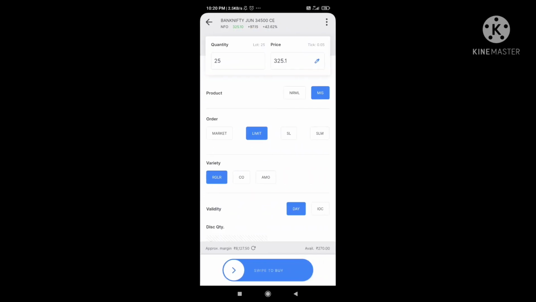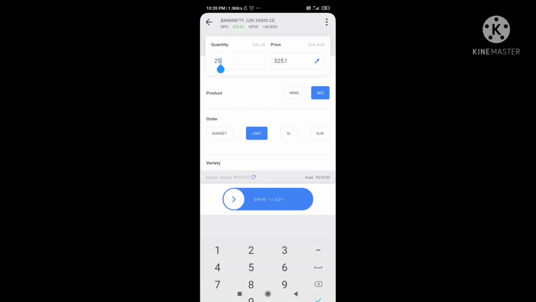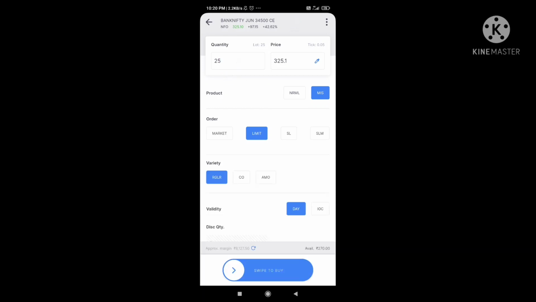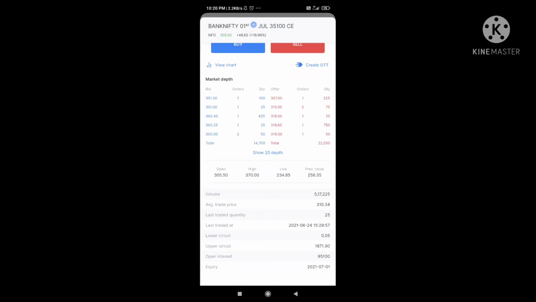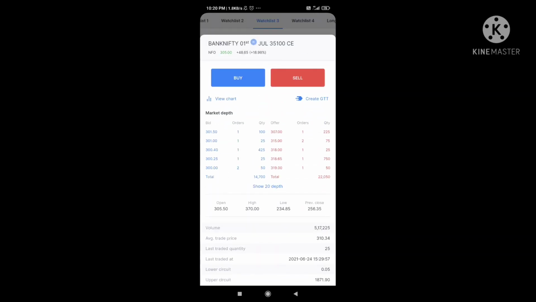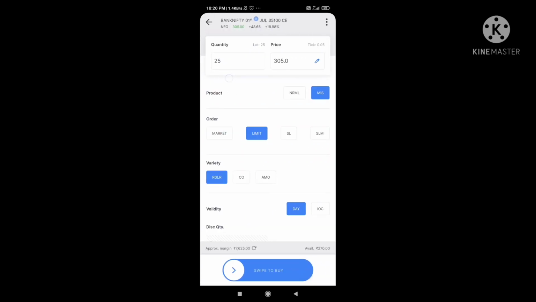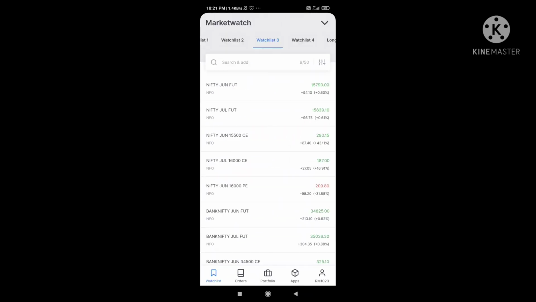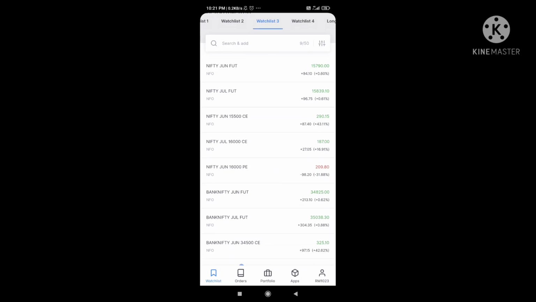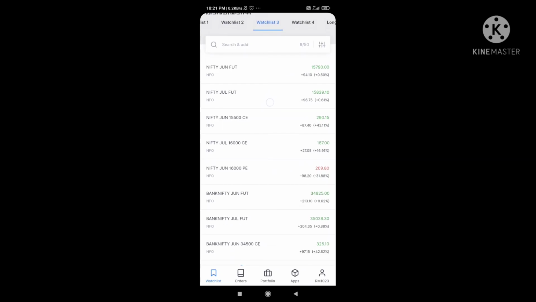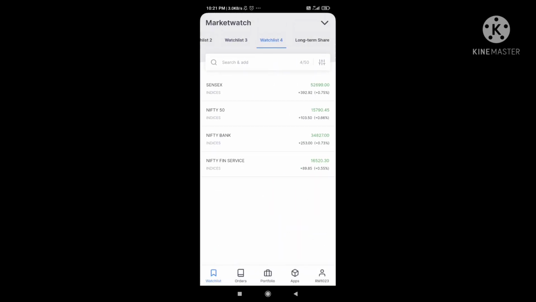You can check in options contracts as well. There is no change in quantity, it is 25. I am explaining the Bank Nifty June contract, and you can check the July contract in options as well. See, there is no change in quantity. So these changes happened only in the Nifty index. So there is a Nifty July contract. From July onwards, we have to trade only with a quantity of 50.